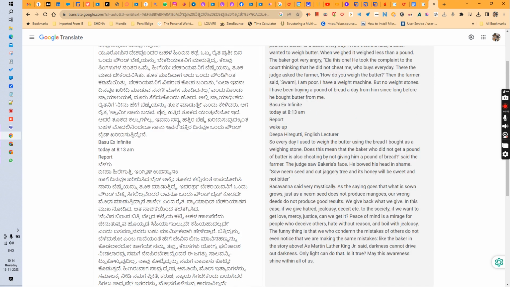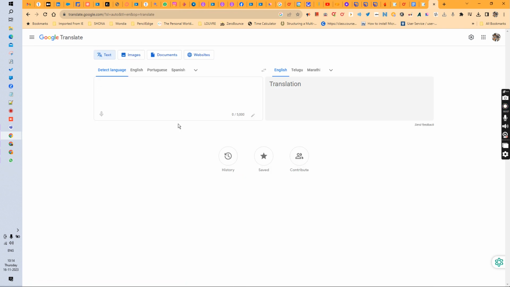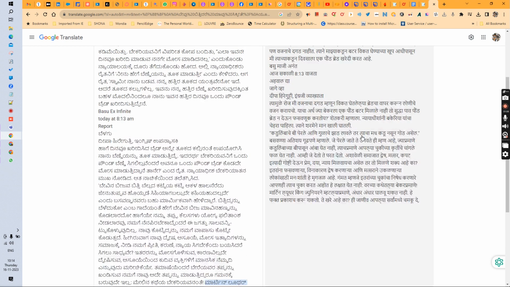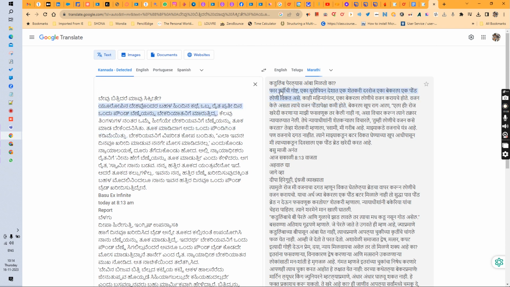Here we can paste all this, and then it translates to English. We can select whichever language we want. I know Marathi very well, so I will try Marathi also. Wow, so it has translated.